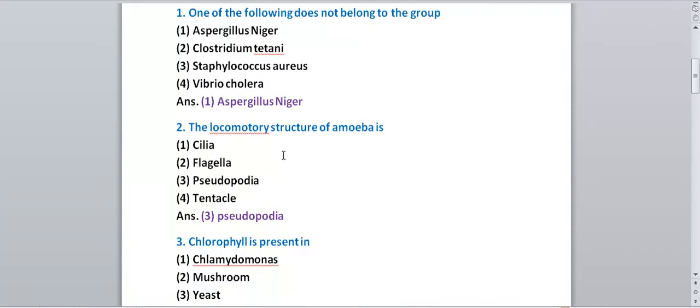Next question we have, the locomotory structure of amoeba is, locomotory structure means the structure with the help of which it can move from one place to another place. So what is the locomotory structure in amoeba? When we discussed the chapter, I explained that in protozoans three types of locomotory structures are present: cilia, flagella and pseudopodia. So different organisms have different locomotory structures. The locomotory structure in amoeba is pseudopodia. Pseudopodia means false feet. With the help of pseudopodia, amoeba can move, and it helps in nutrition also. So the correct answer is pseudopodia.